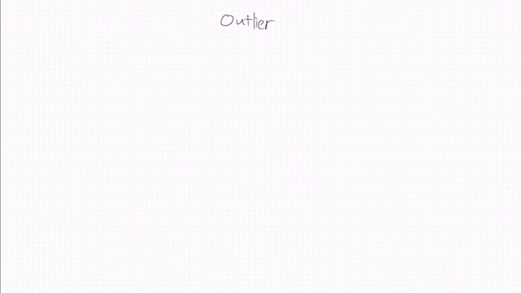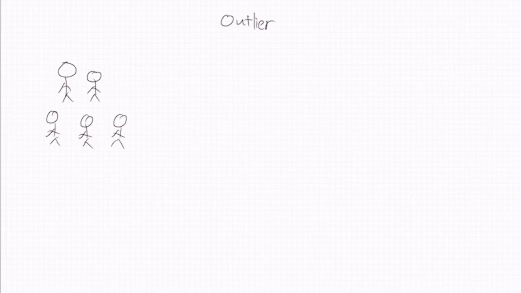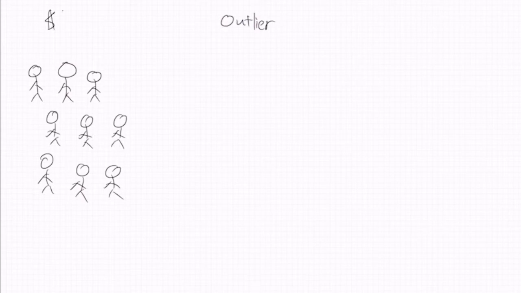Let's talk about outlier for a second. Suppose we have a group of people over here, about, let's say, 9 people total. So that's 5, 6, 7, 8, 9 with my wonderful drawing. Let's say this group of people, they all make $10 an hour.